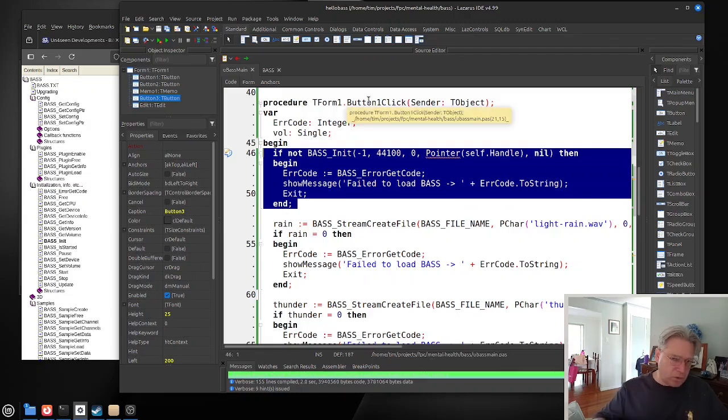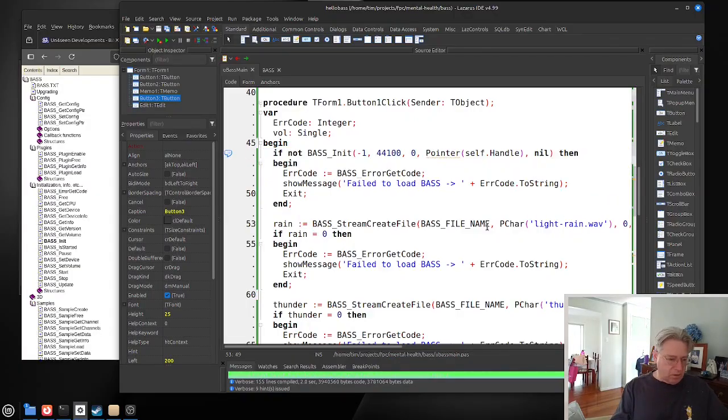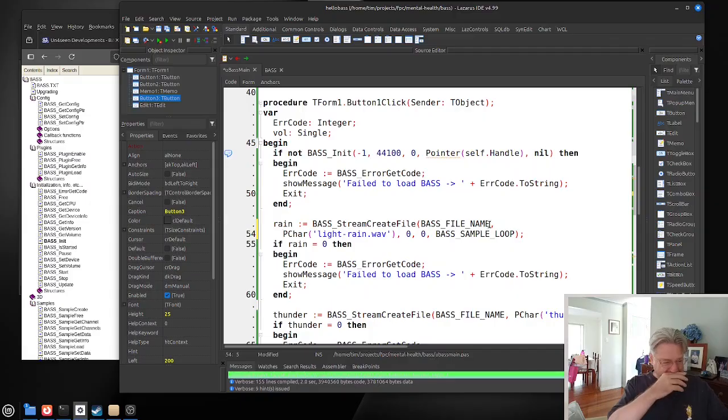Now what I want to do is, let's just move that down a line so we can see the whole thing. I want to be able to play one of these files, but I also want to play it in a loop, so it's a never-ending cycle. This also brings into play the question: what if I want the thunder to come at random times, and how will I do that? That will not be for today, but we can look at that another time.